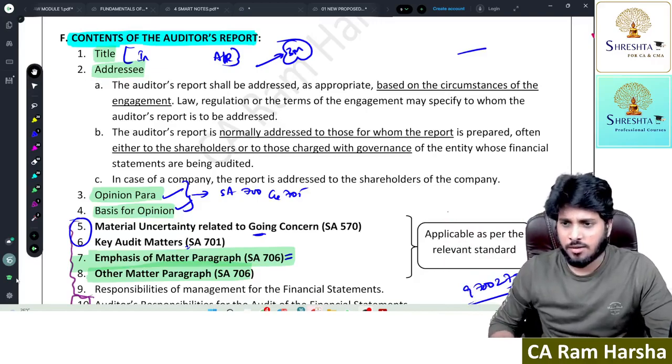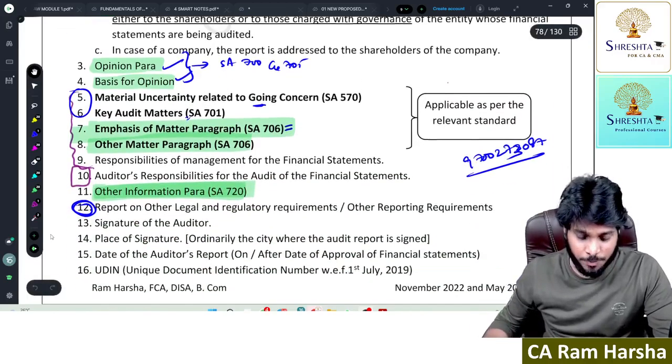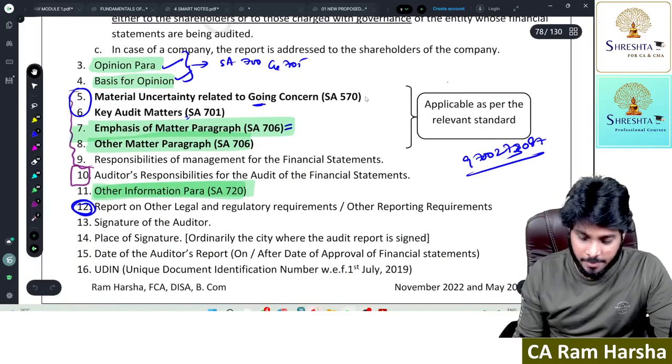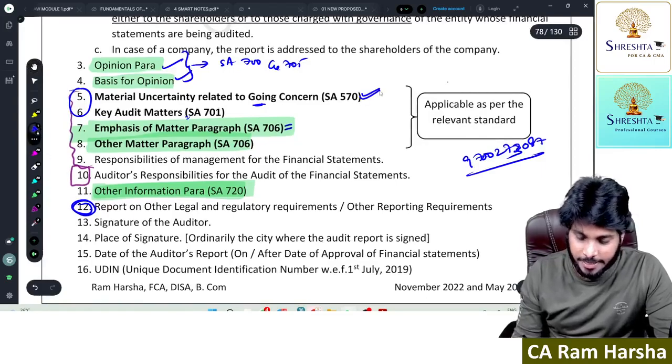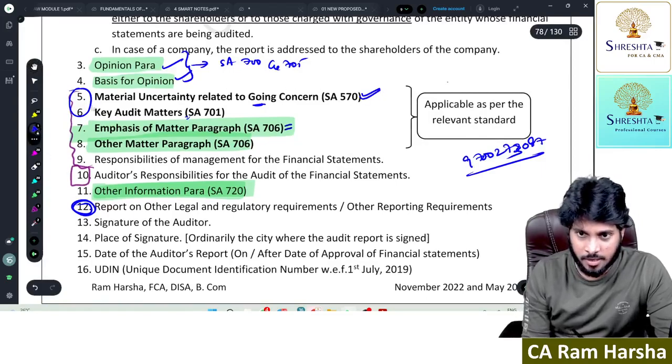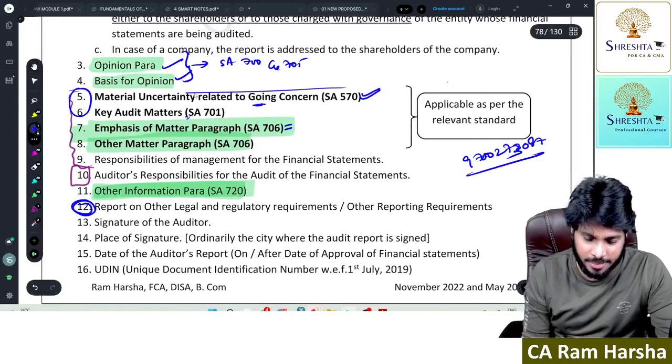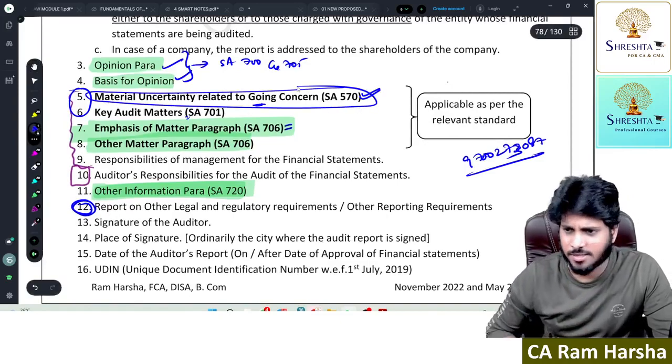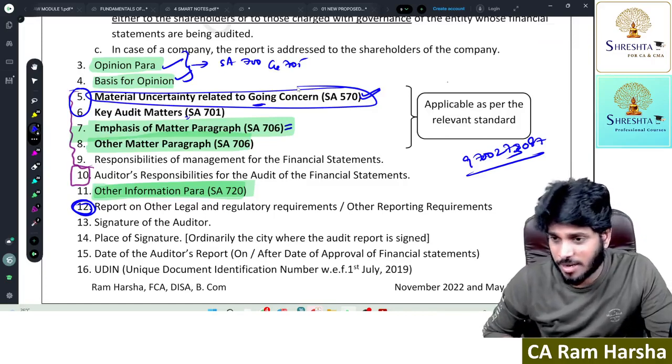Now let's discuss the other two paragraphs. One is material uncertainty related to going concern. You see this. Now, material uncertainty related to going concern, first we will discuss this. Then we will go to the key audit matter.